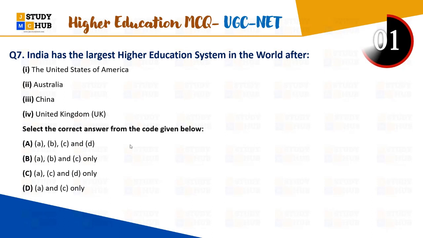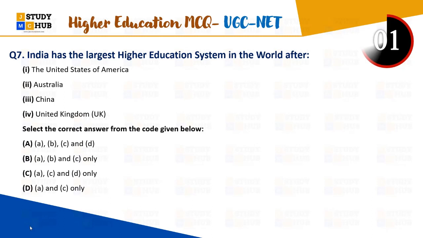It is not after Australia. ऑस्ट्रेलिया को आप लोग हटा सकते हो इस रास्ते से. इंडिया, आई एम जस्ट गिविंग एन हिंट एंड प्लीज आप लोग बताइए. हिंट मैंने आपको दे दिया है that Australia would not be here, right? So India has the largest higher education system in the world after, right? तो जहां जहां पे आपको बी ऑप्शन है उसको हटा दीजिए. Now you have the options limited here, that is C and D. Now say what is the right answer here, we have given you the hint that two options are eliminated.